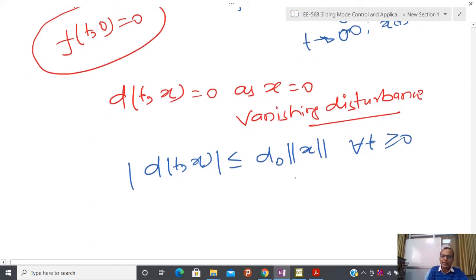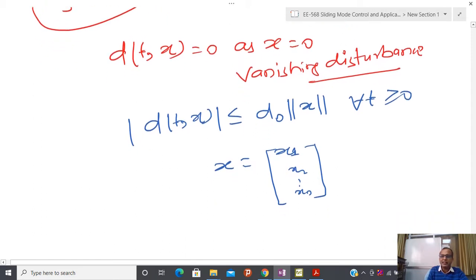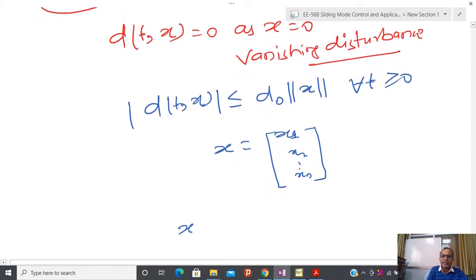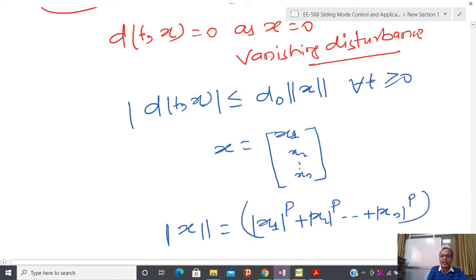For the time being, just assume that x is x1, x2 up to xn. Then the norm is represented like this: mod x1 to the power p plus mod x2 to the power p, up to mod xn to the power p, and after that the whole thing to the power 1 by p.